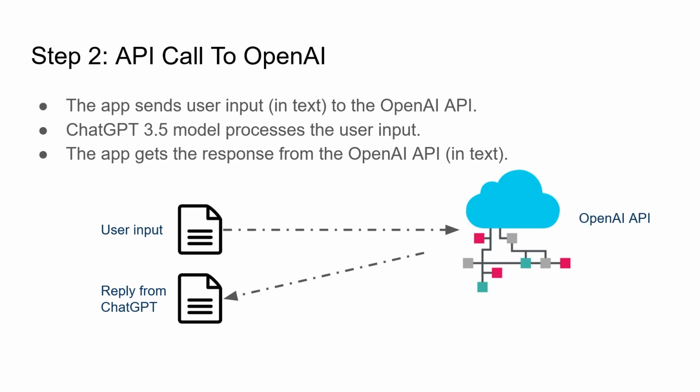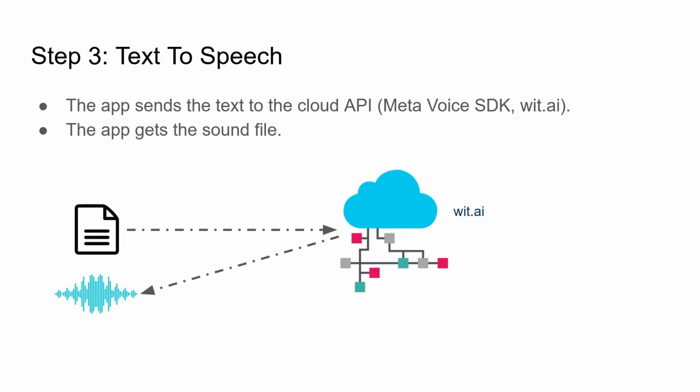Now we can send this text input to the OpenAI API, and the ChatGPT model processes this input and returns the response in text format. Now we have the response of our ChatGPT.